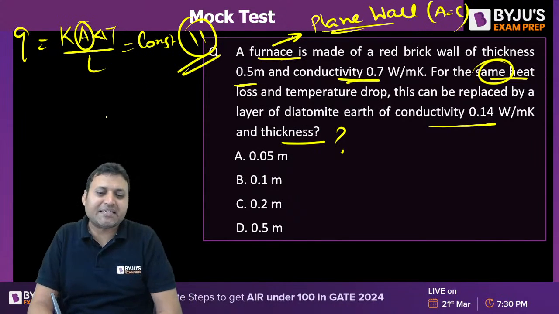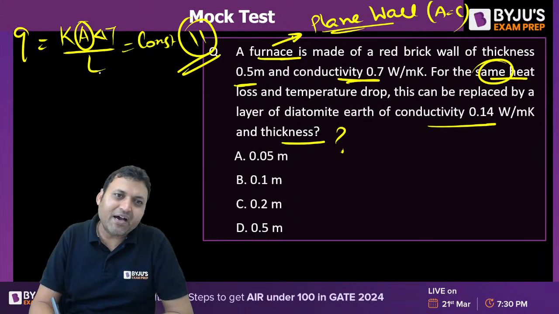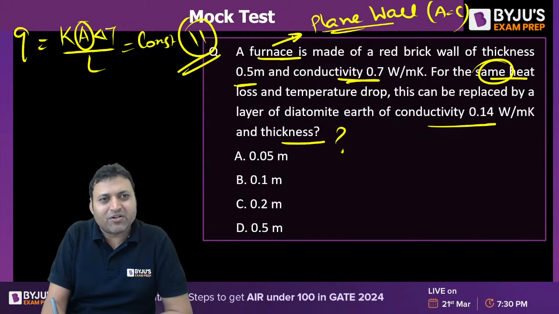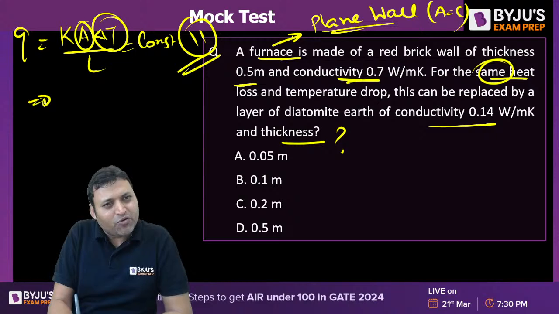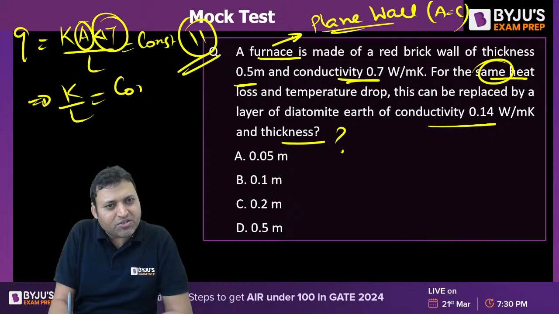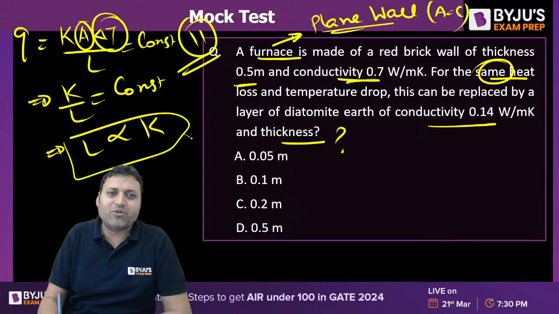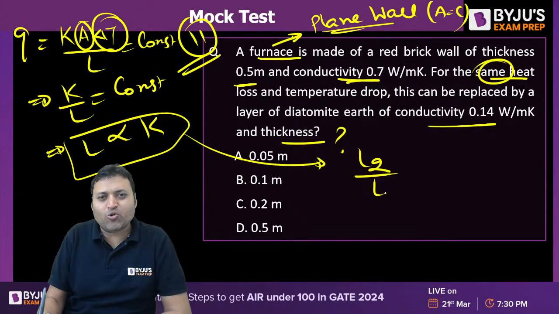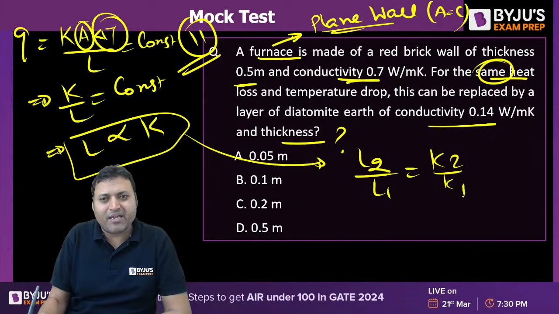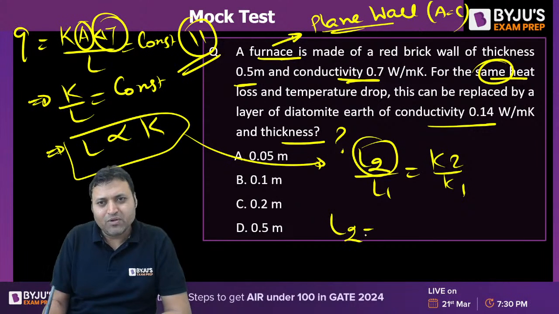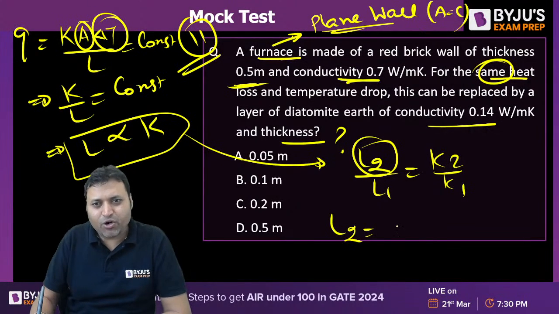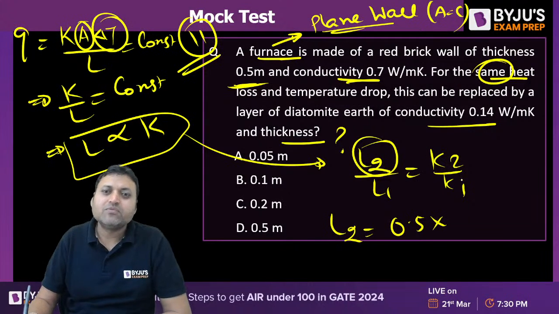Cylindrical and spherical systems have variable area, but plain wall systems have constant area, and delta T is also constant. So K by L is constant. This question is based on the relationship that L is directly proportional to K. So L2 by L1 is equal to K2 by K1.